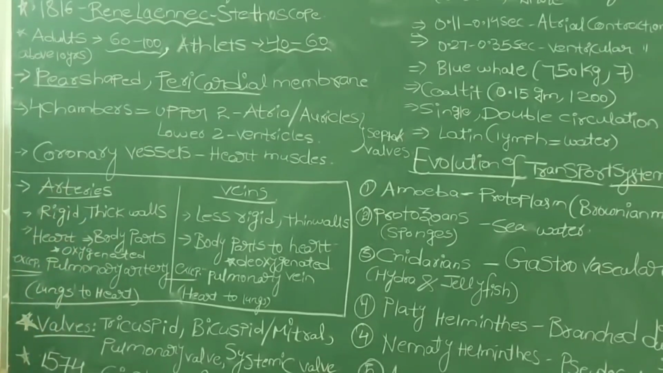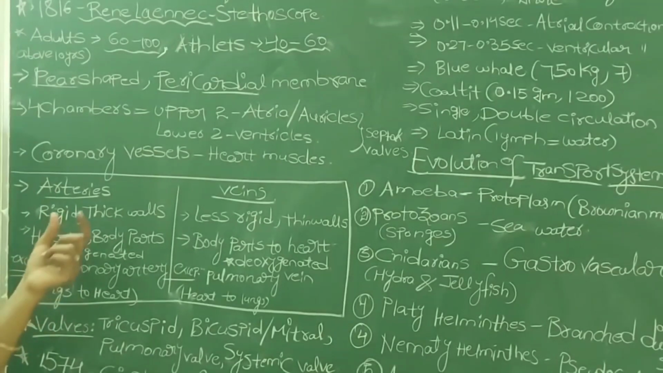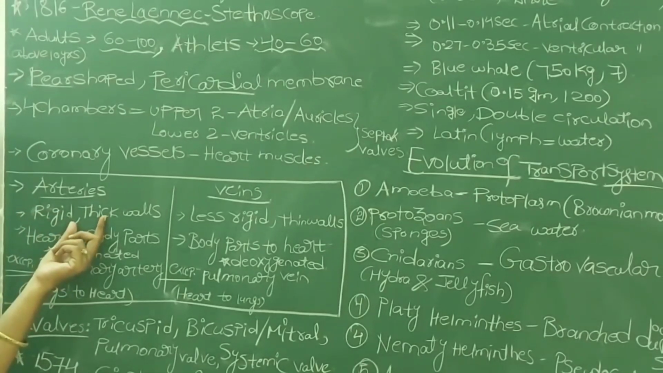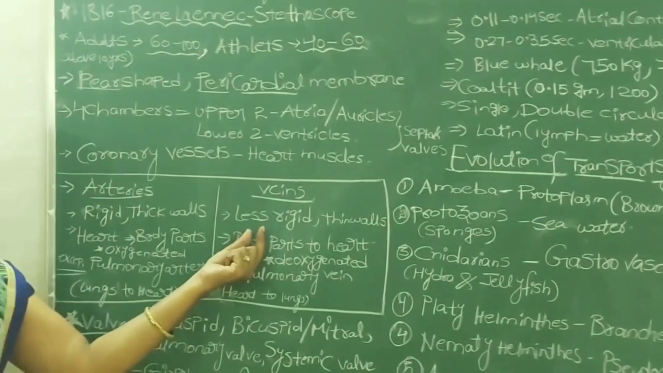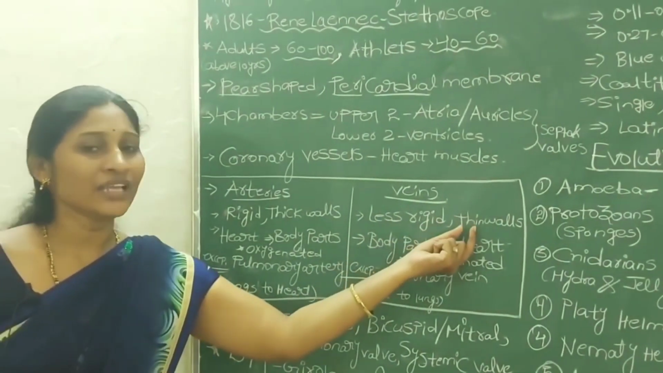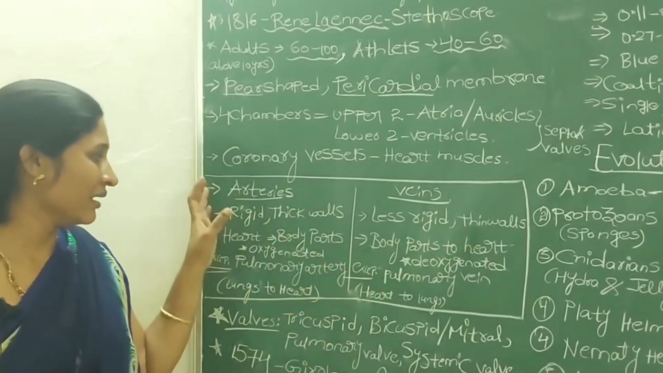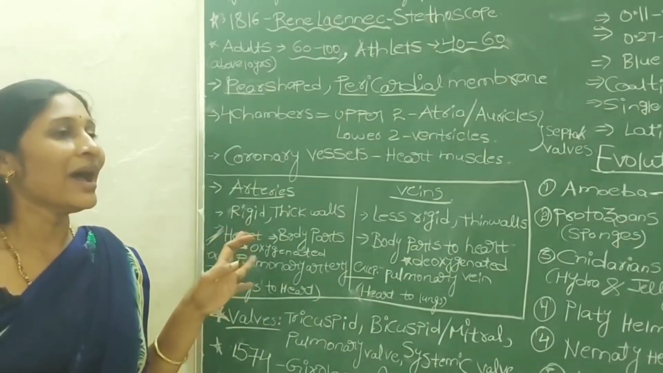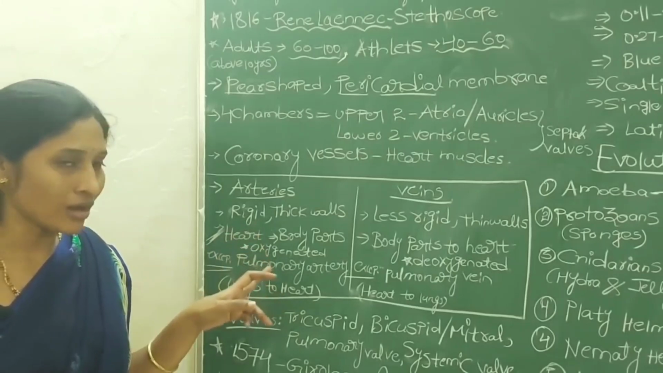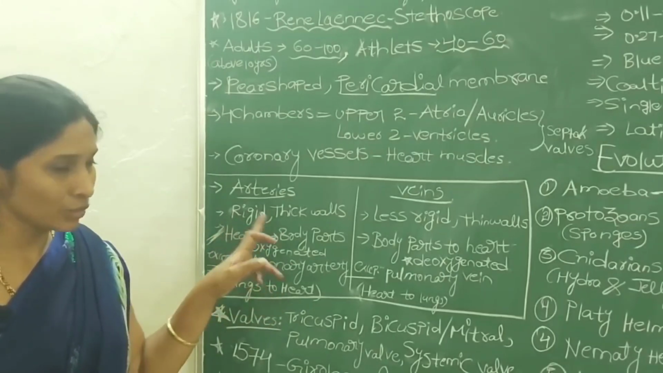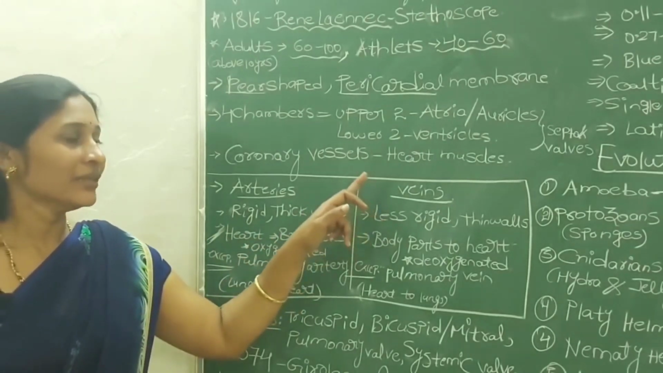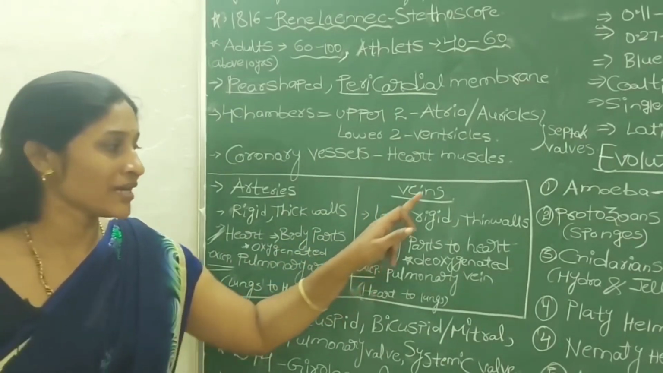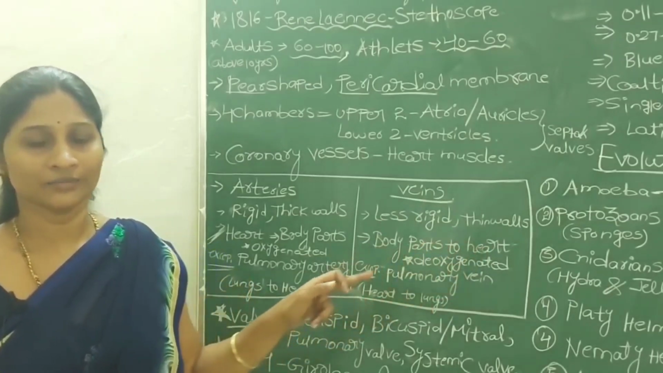So coming to arteries, the arteries are somewhat rigid in nature, meaning at the same time they have thick walls. But coming to veins, those are less rigid and their walls are very thin. And this is the most important point, remember carefully. The arteries are the blood vessels which always carry blood from heart to body parts. But the veins are blood vessels which always collect blood from body parts and bring it back to the heart.